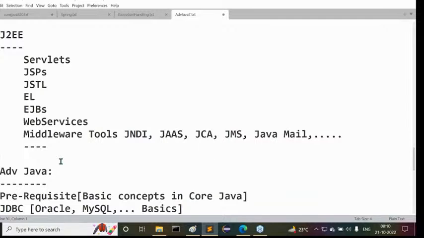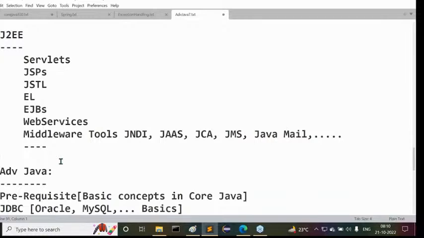Spring Boot and Hibernate are not provided by Oracle Corporation or Sun Microsystems, but they are for Java application development only. Then what is the purpose of these frameworks? These are provided by third-party vendors. Hibernate is provided by one third-party vendor, Spring by some other third-party vendor. Just leave that. But these are utilized for the sake of Java application development only.